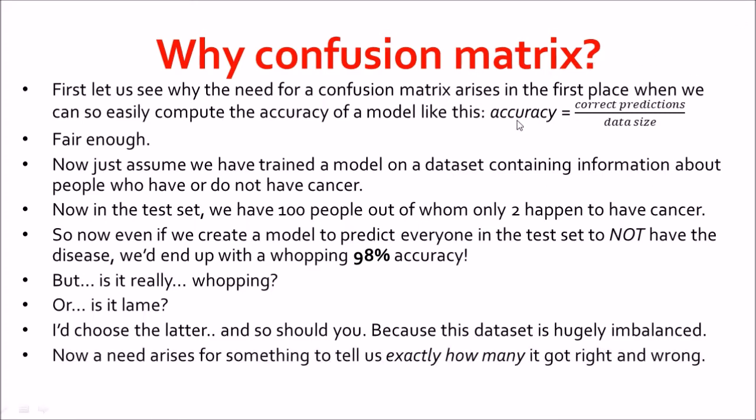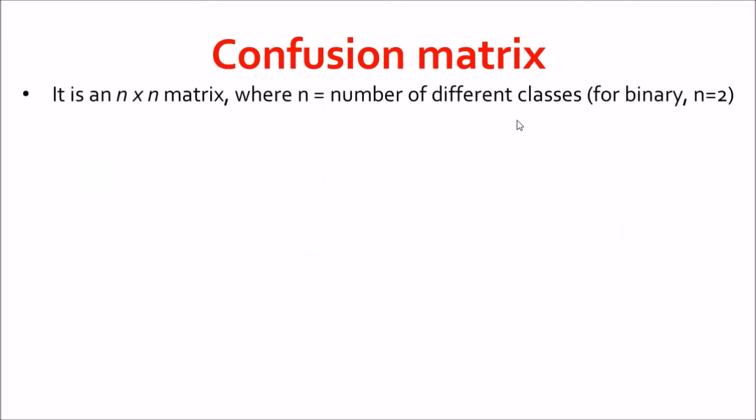So now a need arises for something that tells us exactly how many the classifier got correct and how many it got incorrect. Okay. So now there enters the confusion matrix, and it is an n by n matrix where n is the number of different classes. For binary, n is equal to 2. So if we have two classes like positive and negative, we would have a 2 by 2 matrix.